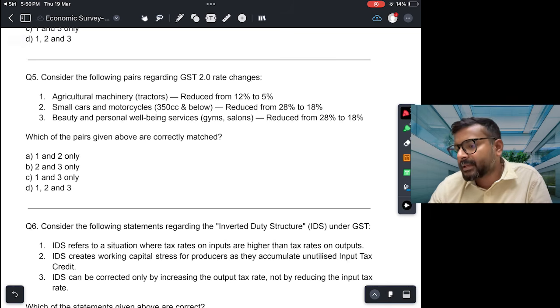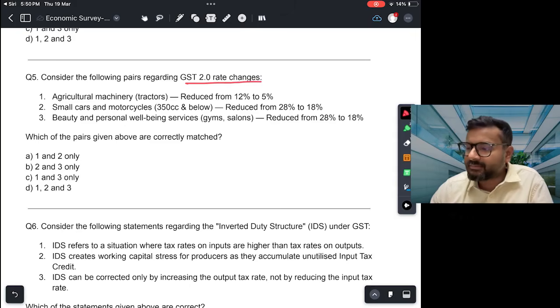Okay. Consider the following pairs regarding GST 2.0 rate changes. ओके कौन कौन से रेट चाहिए, इनफैक्ट इसका एक पूरा टेबल है तुम्हारे इकोनॉमिक सर्वे में, and I do recommend you at least go through it and see what changes have been made because similar questions was asked in I think 2017 when GST was first introduced and अब GST 2.0 आया है. This has been a major reform and therefore at least you should have idea of what changes has been brought.